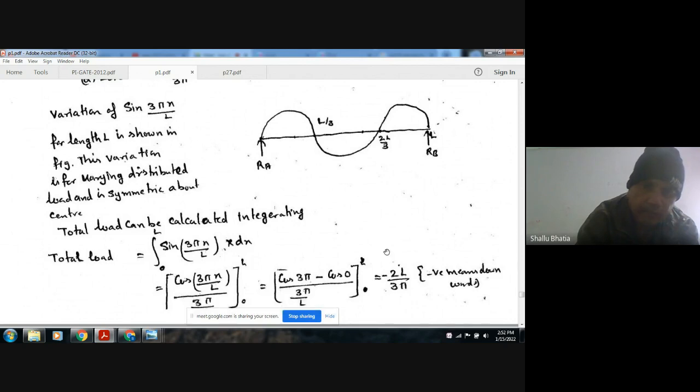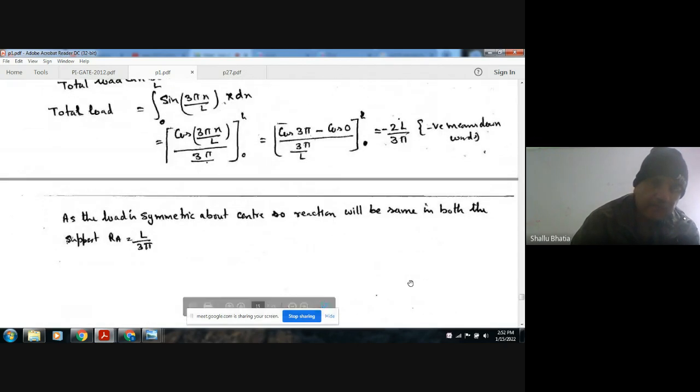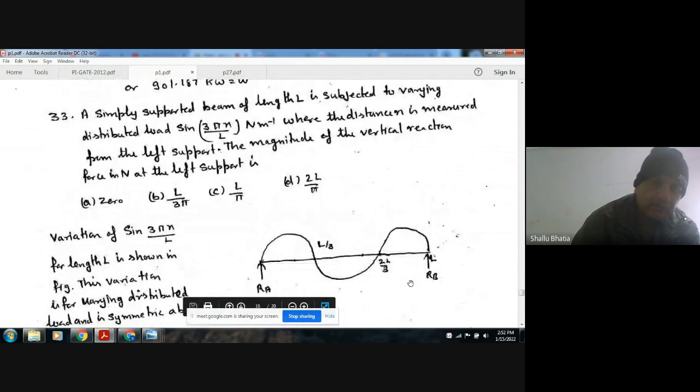Here we get the negative sign, that means the total load is vertically downward. As this is symmetrical about center, it will provide the same reaction at A as at B. So RA will be equal to RB, which is 2L by 3 pi divided by 2. So RA will be your L by 3 pi. Answer is your B.